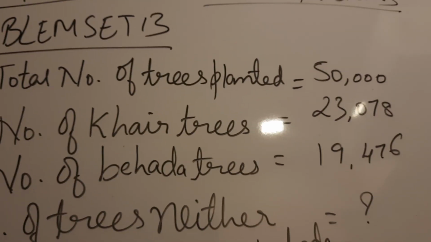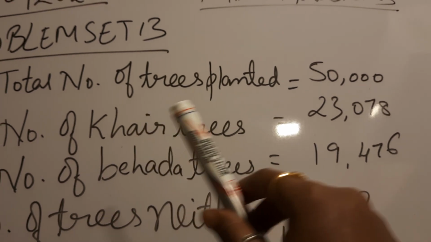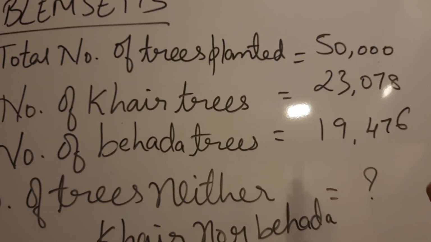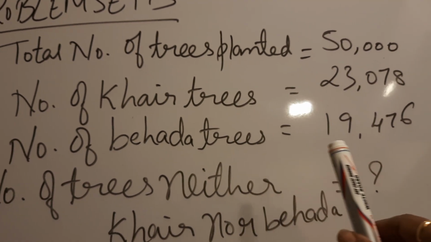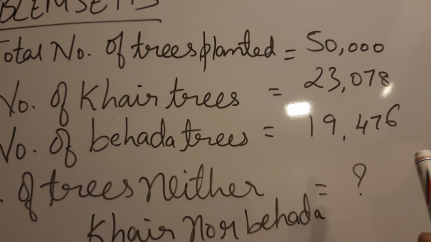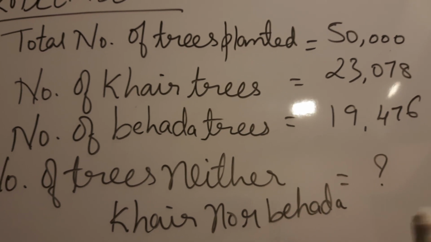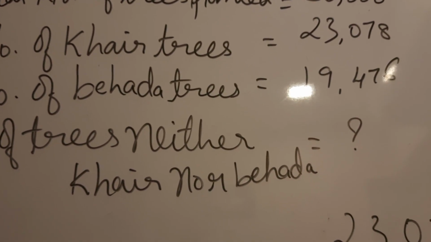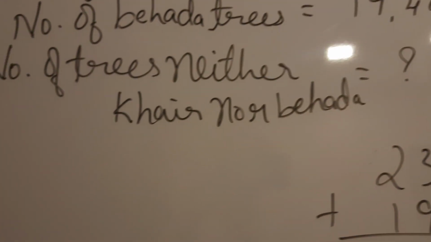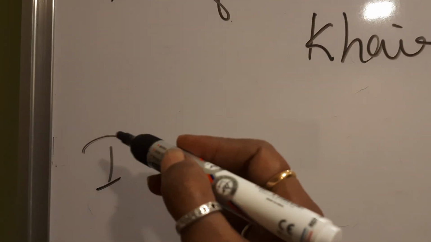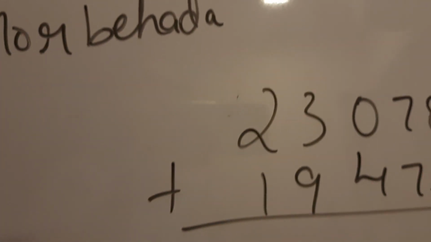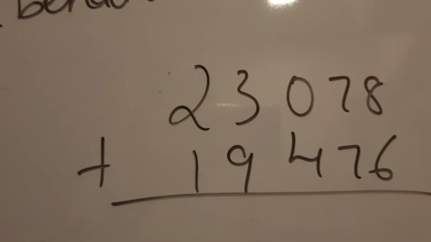Here, I have written down the statement. Total number of trees planted 50,000. Number of Khair trees 23,078. Number of Bihada trees 19,476. Number of trees neither Khair nor Bihada we have to find out. That's why it's a question mark. So, the first part in this is addition, add. So, what are we going to add? We are going to add Khair and Bihada children.